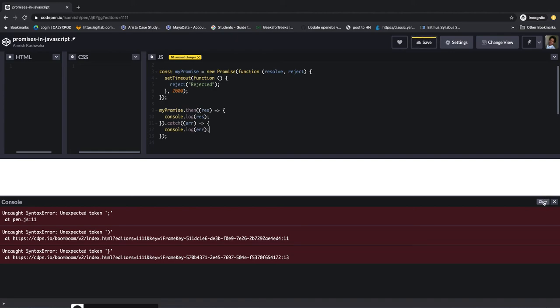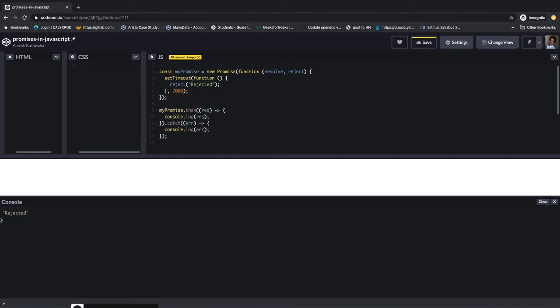So let's clear this, and now see, this is rejected, that came here, it didn't come, and here it came, because catch is catching any of the errors. So this is the rejected promise, that's why this console log is catching, not the above one.